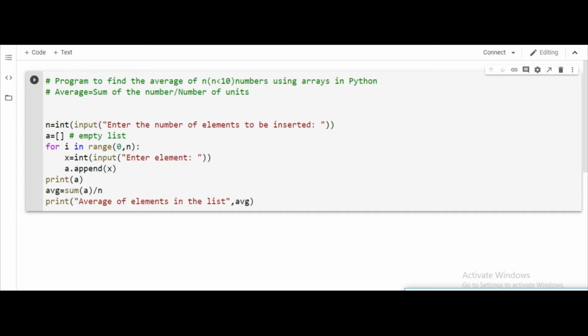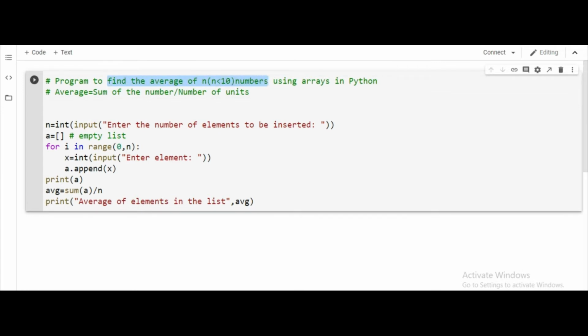Hello friends, so today we are going to implement a program to find the average of n numbers using array in Python. So basically what you are observing here is that we are going to split this problem into two parts. Our first challenge is we need to find the average of n numbers.